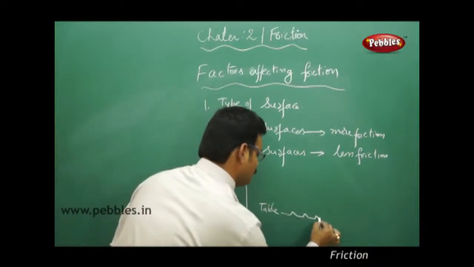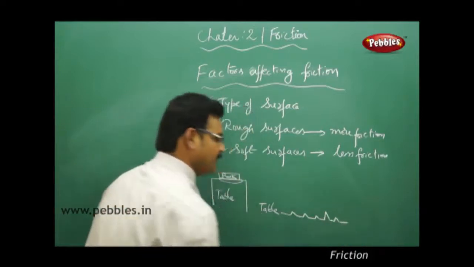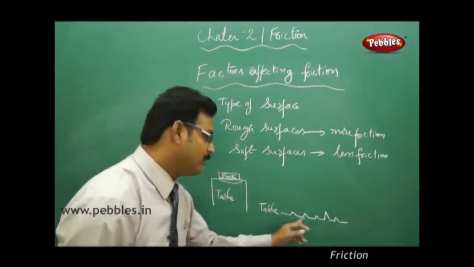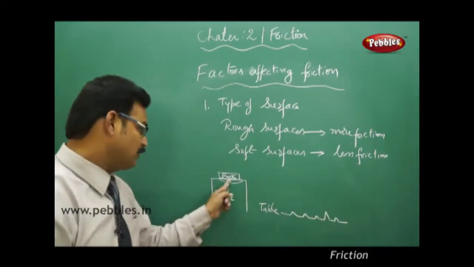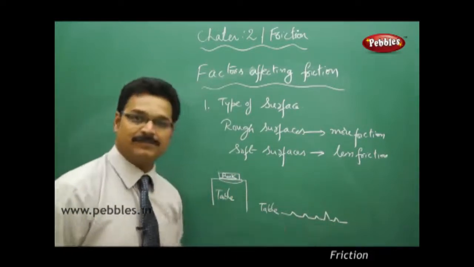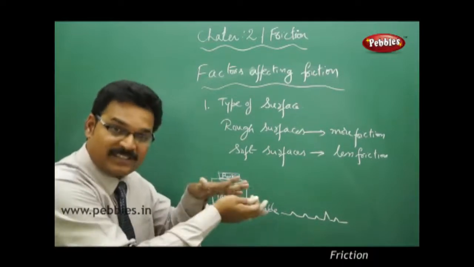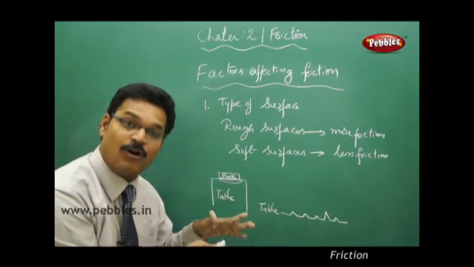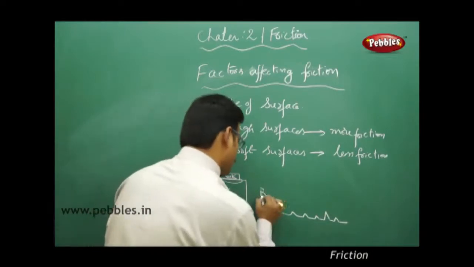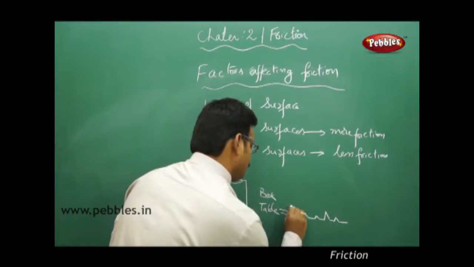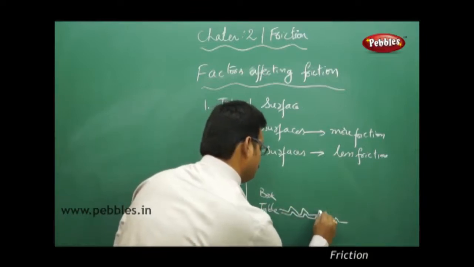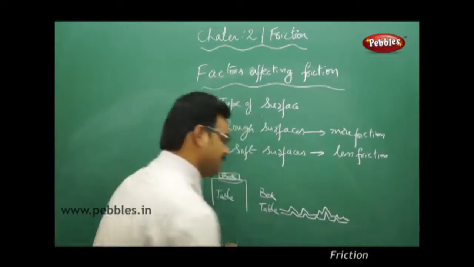You have ups and downs on the surfaces. So this is called an uneven surface. Actually it looks smooth, but actually it's an uneven surface. Now see the book bottom surface, the book bottom surface is also uneven. So now the book I'm drawing here, like this.